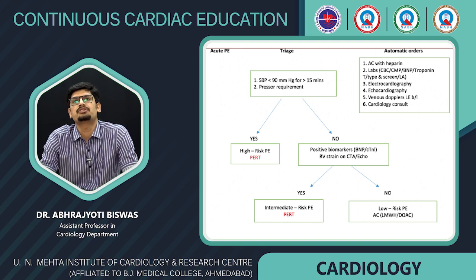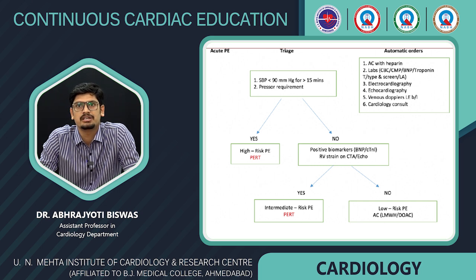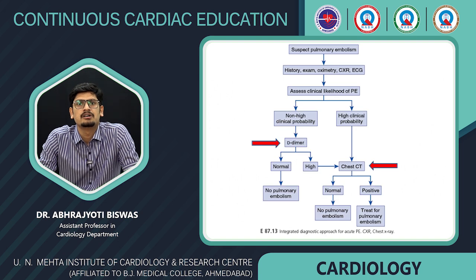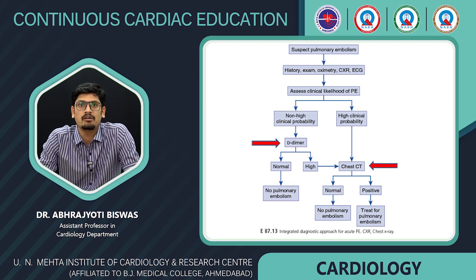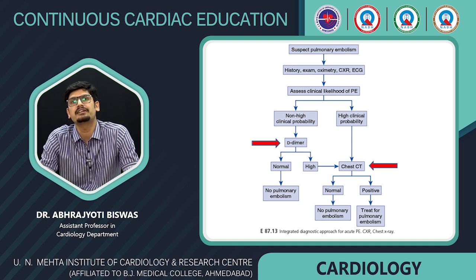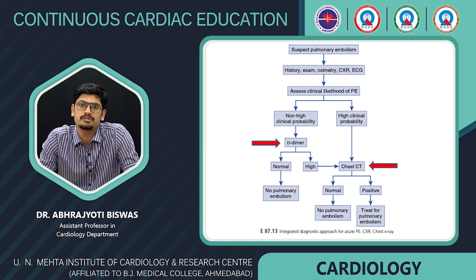So along with this, the initial investigations, the labs, the echocardiography, ECG and venous Doppler, everything should be sent. An interesting point is if the probability of pulmonary embolism is not high, then D-dimer should be used for screening such patients, whereas if there is high clinical probability, then we should not wait for D-dimer, we should directly go for CT pulmonary angio.